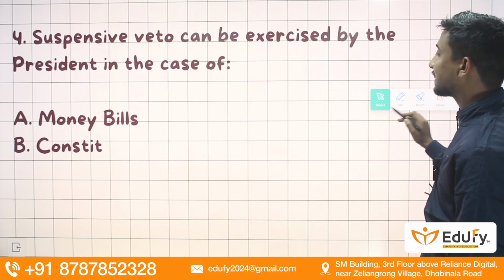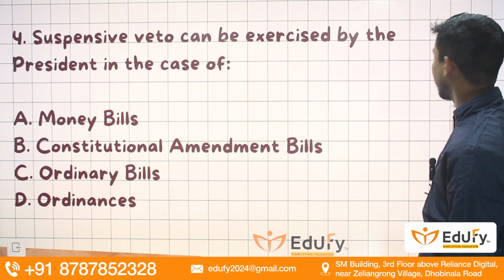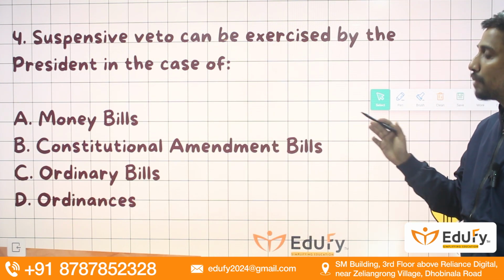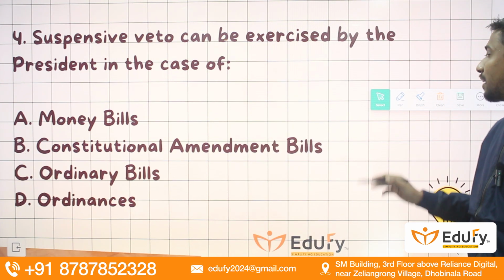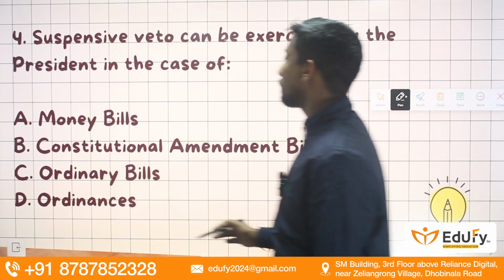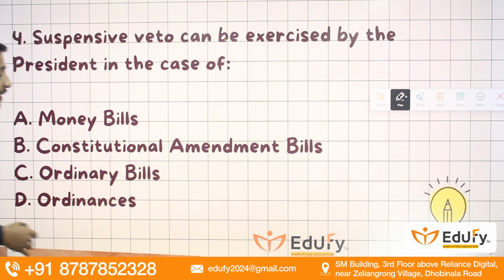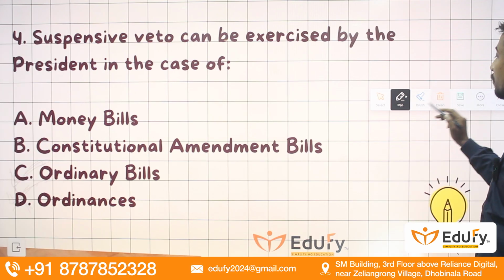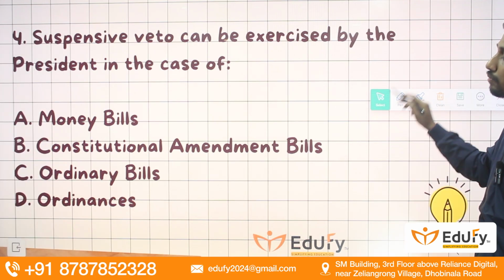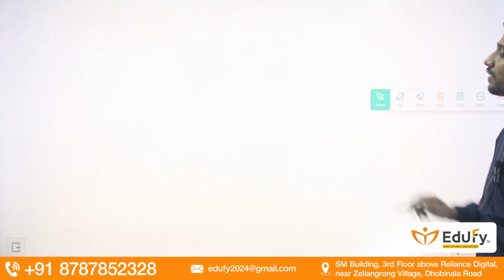Suspensive veto can be exercised by the President only in case of constitutional amendment bills, money bill, ordinary bills, or ordinances. So guys, as far as the veto powers of the President of India are concerned, most of the times these are accessible only in case of ordinary bills, not ordinances. So the correct option will be option C, ordinary bills.